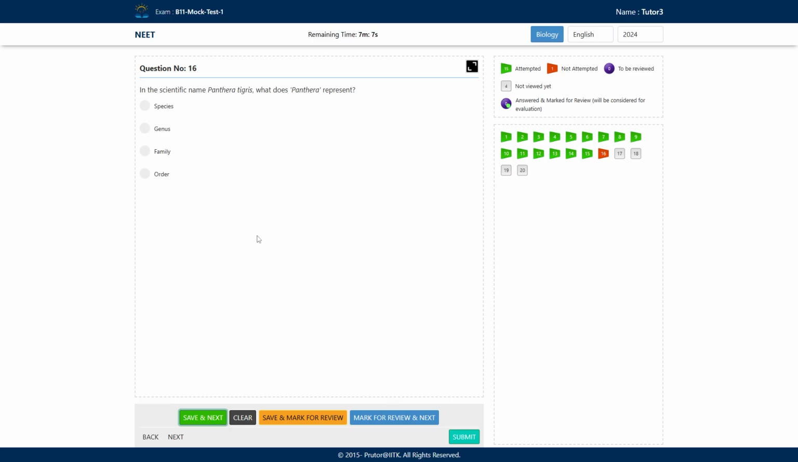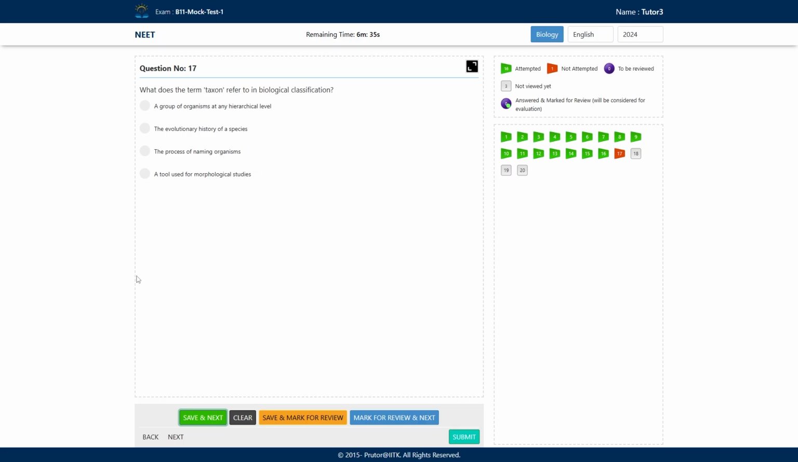In the scientific name Panthera tigris, what does Panthera represent? Very simple question. A, species. B, genus. C, family. And D, order. So the correct answer is genus without any discussion, right? The first name is genus and the second name is species. So we will opt this, save, and move to our next question.